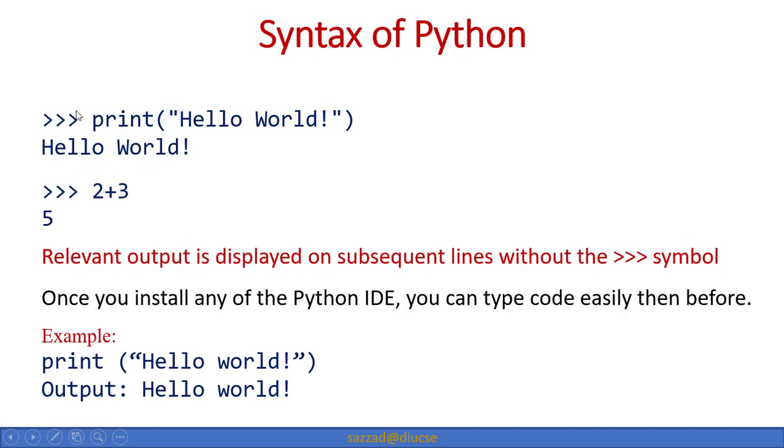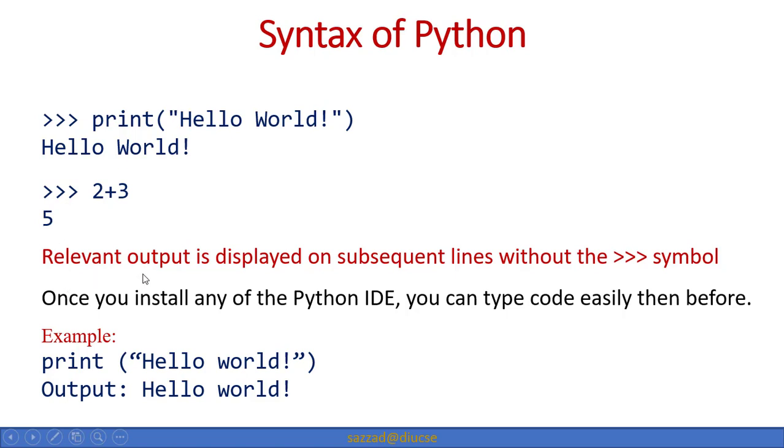So we just need to write this only, and then we will get an output like hello world. Starting with this syntax, then print, and inside the braces, inside the double quotation or single quotation, just write down whatever you intend to give as output to the user, and Python will do that for you. Or if you are trying to do a summation or addition, just write down the two numbers that you are trying to add, and Python will give you the summation result.